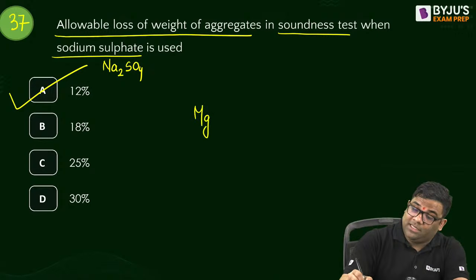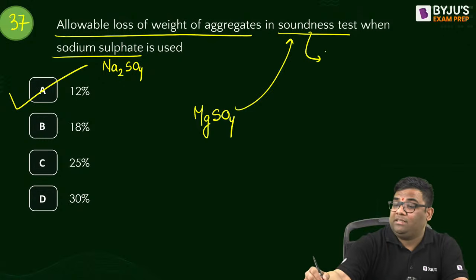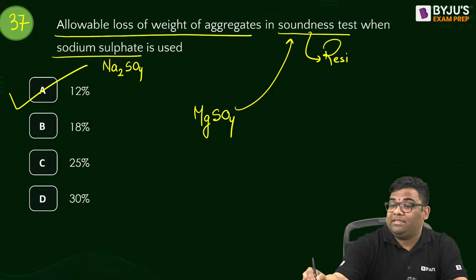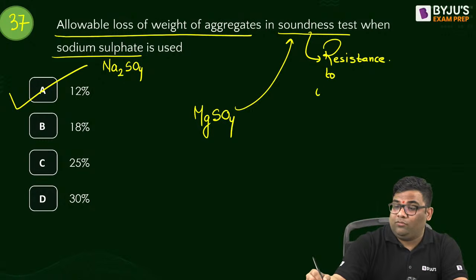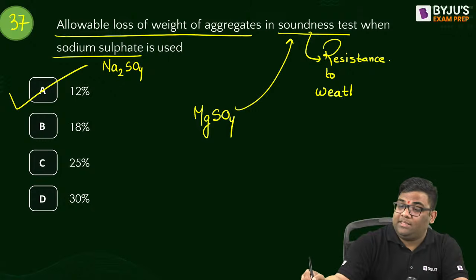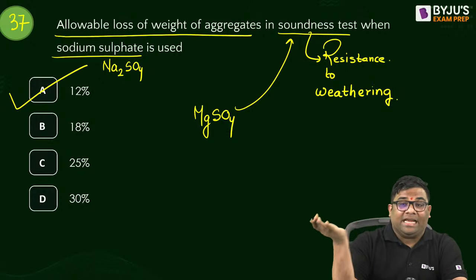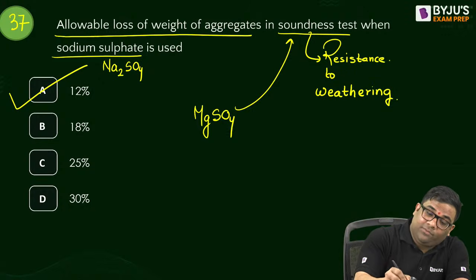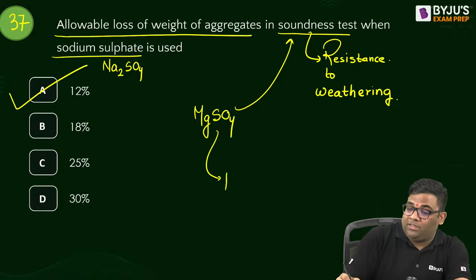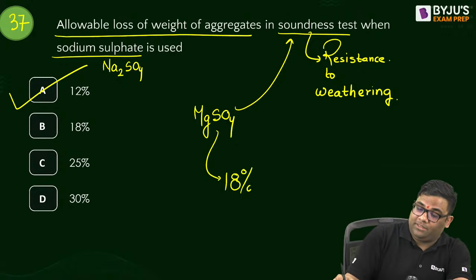And when you have used MgSO4 for soundness test? It is to test the resistance to weathering, right? Yes, resistance to weathering. So what we do, we put the aggregates inside this chemical and then we have many cycles. So the loss of weight for Na2SO4 allowable is 12%. If you are using MgSO4, it is 18%.